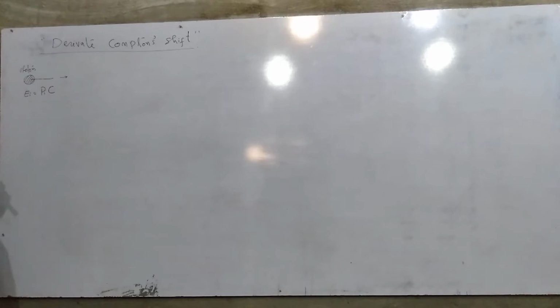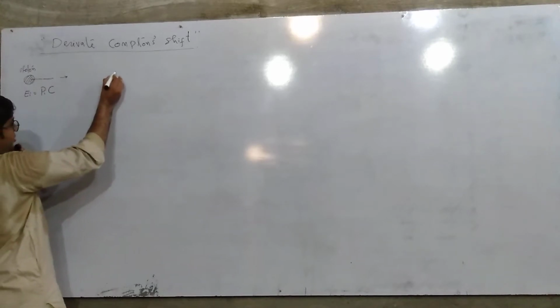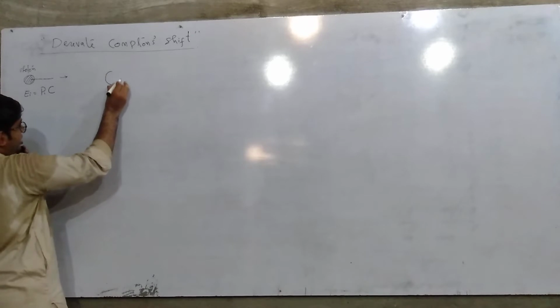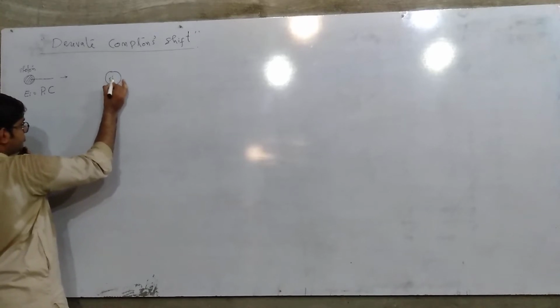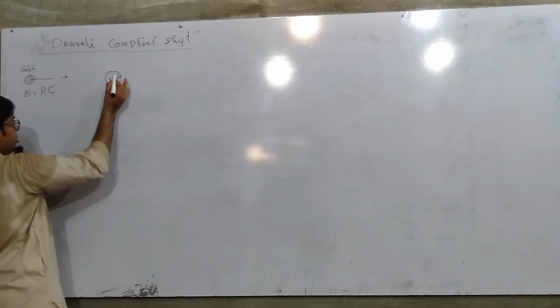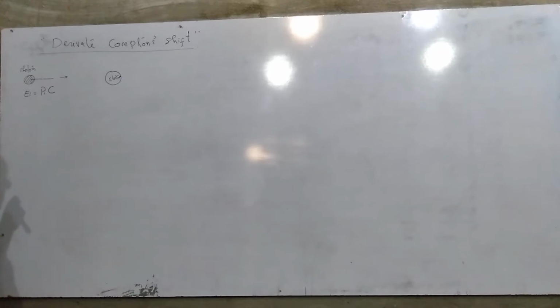Now suppose there is a stationary electron which is free. This electron is a property of graphite, the material that we take, for which the electron is free or considered stationary.